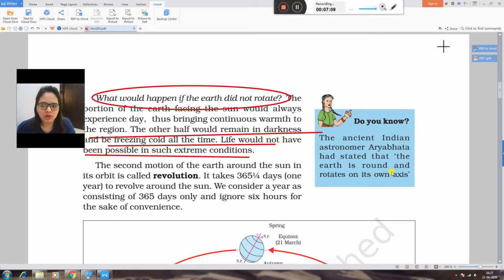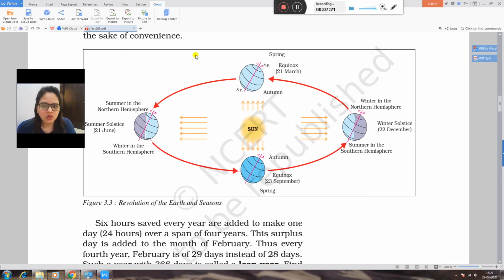Do you know, it's very important, the ancient Indian astronomer Aryabhata had stated that the earth is round and rotates on its axis. Here you can see the diagram. You will draw this diagram in your notebook also. The sun is in the middle, and this is the diagram of revolution.